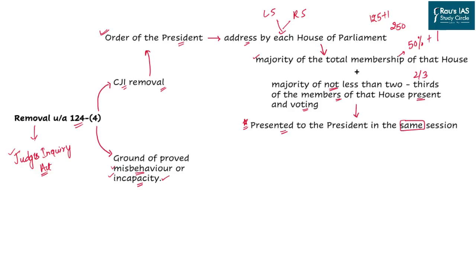The removal grounds are straightforward. The first is proved misbehavior and the incapacity to hold the position. If these are the two causes, an inquiry will be conducted, and based on the report of that inquiry, a parliamentary discussion will be conducted, and the final decision will be taken by the President himself.